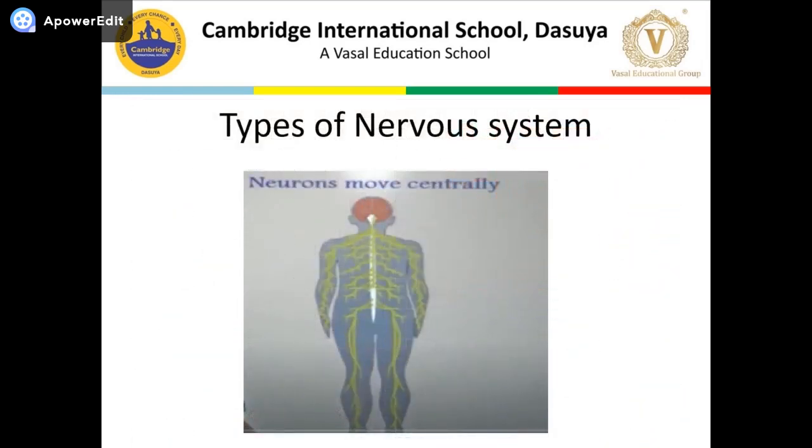Now we have to discuss the types of nervous system, but before starting we should know that all the neurons move towards the center. Why do all the neurons move towards the center? To understand this, let us take one example.